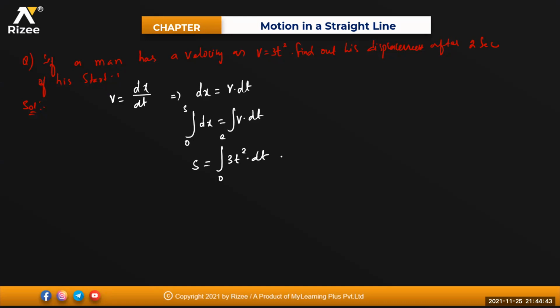Limits are from 0 to 2. So that is 3 out. Integral of t square is t cube divided by 3, limits from 0 to 2. This 3 will get cancelled. So this is t cube. That means in the upper limit, 2 cube, minus 0 cube. That means 2 into 2 into 2, 2 twos are 4, 4 twos are 8. So that will be equal to 8 meters. And then, very good.